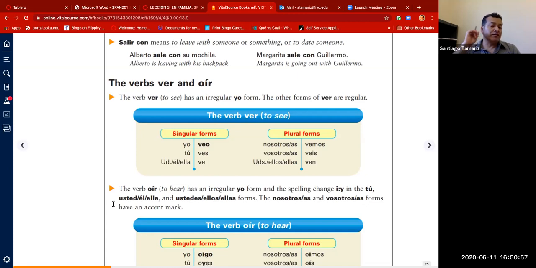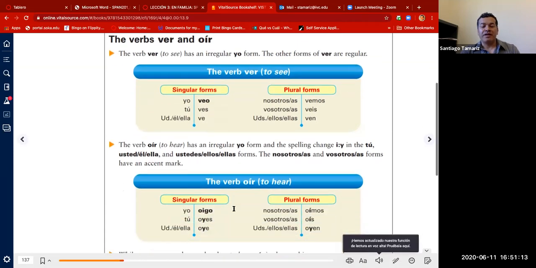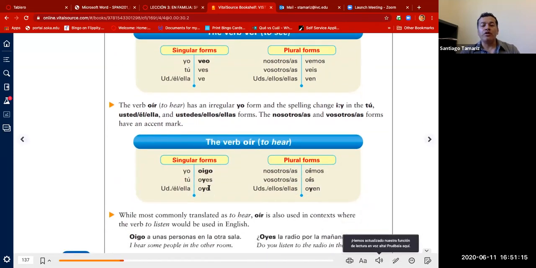The verb oír has an irregular yo form, and a spelling change from I to Y in the tú, usted, él, ella, and ustedes, ellos, and ellas forms. The nosotros and vosotros forms have an accent mark. Let's take a look. Yo oigo. Oigo, irregular. Tú oyes. Every time that you have the letter I between two vowels, the I becomes Y. That's the general rule.